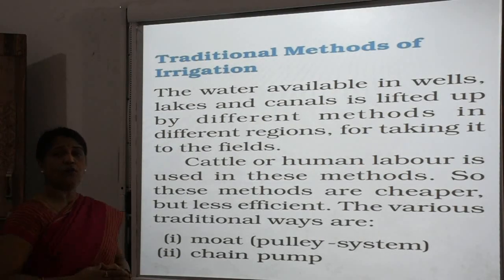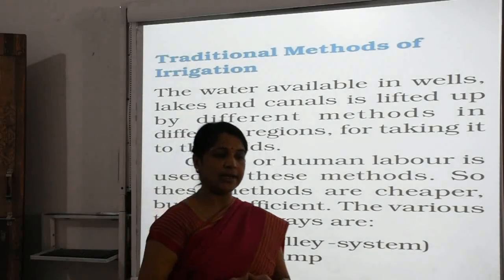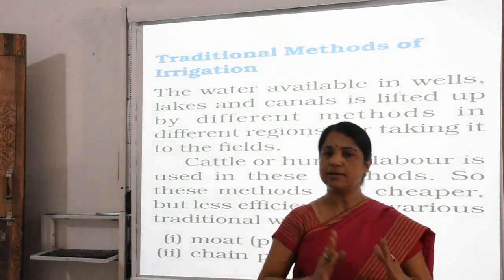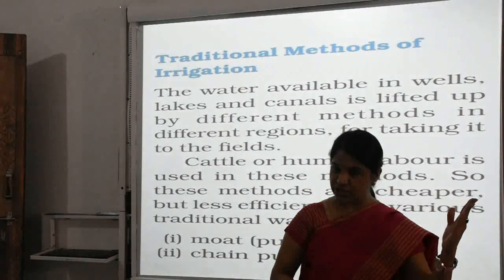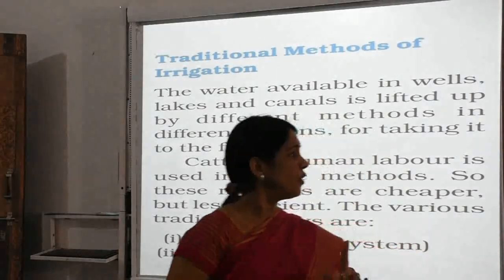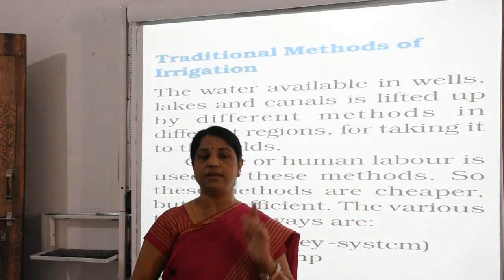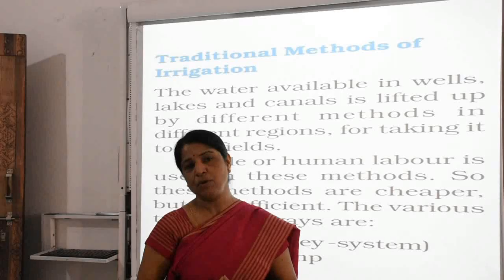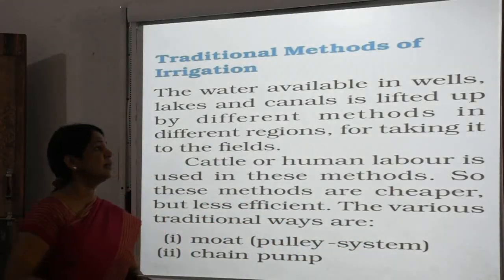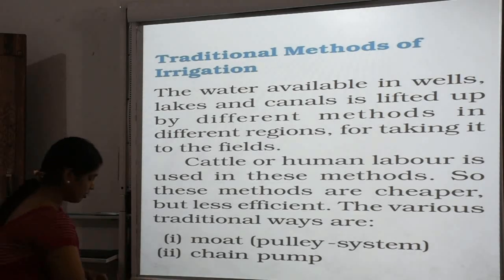Traditional methods of irrigation. Yes, irrigation has two methods. First is the traditional one, meaning ancient time. Second one is the modern time. So first we are going to see the old one, ancient time, what our ancestors did, how they lifted the water.